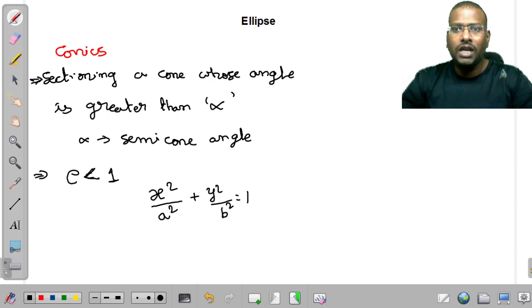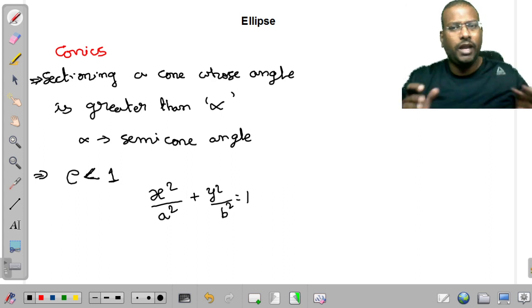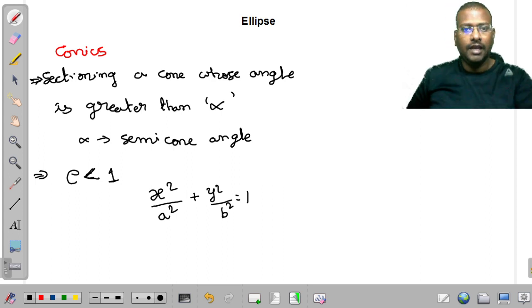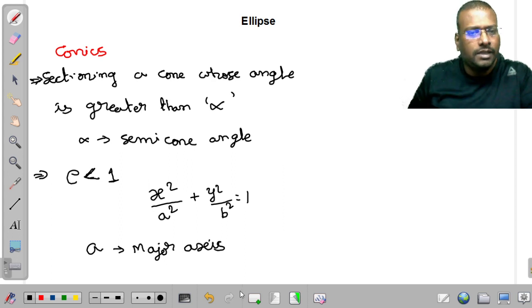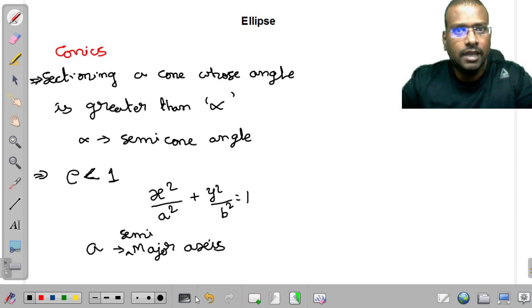But here, what is a and what is b? Most of the students can quickly give the answer that a is the major axis length, but it is wrong. It is not the major axis, it is the semi-major axis, meaning half of the major axis length.